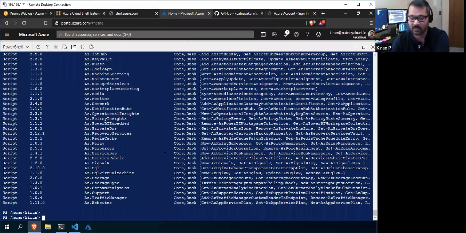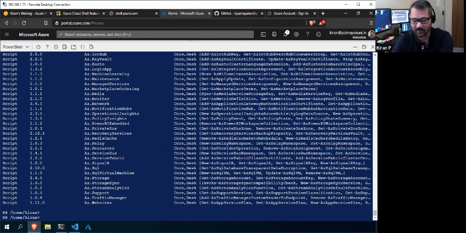The other one I was talking about is the Azure Cloud Drive. It's something where you can navigate through your subscriptions, resources, and resource groups as if you are navigating through your file system.